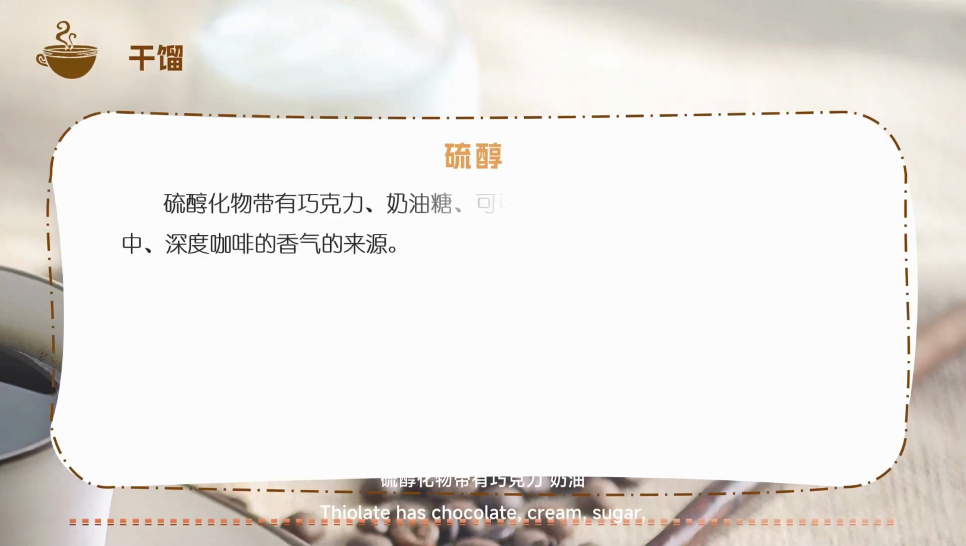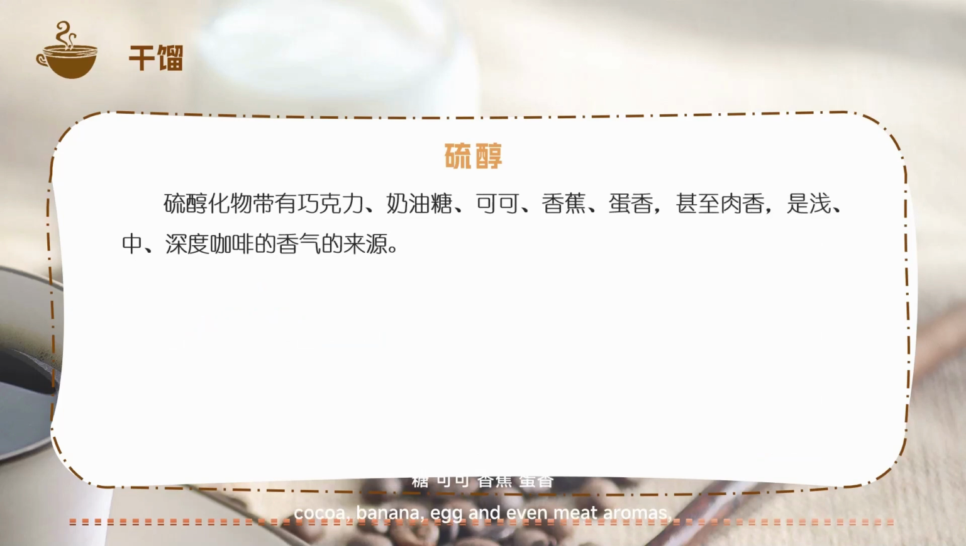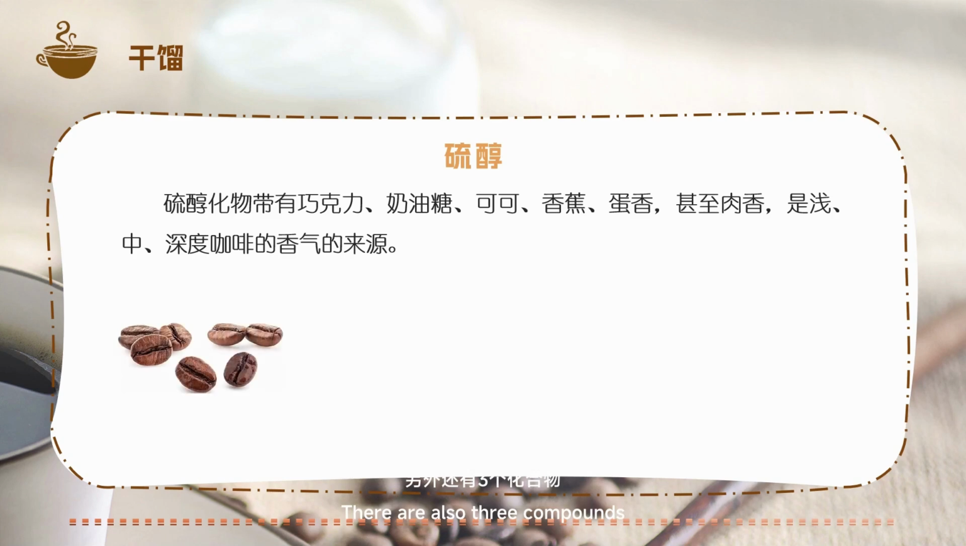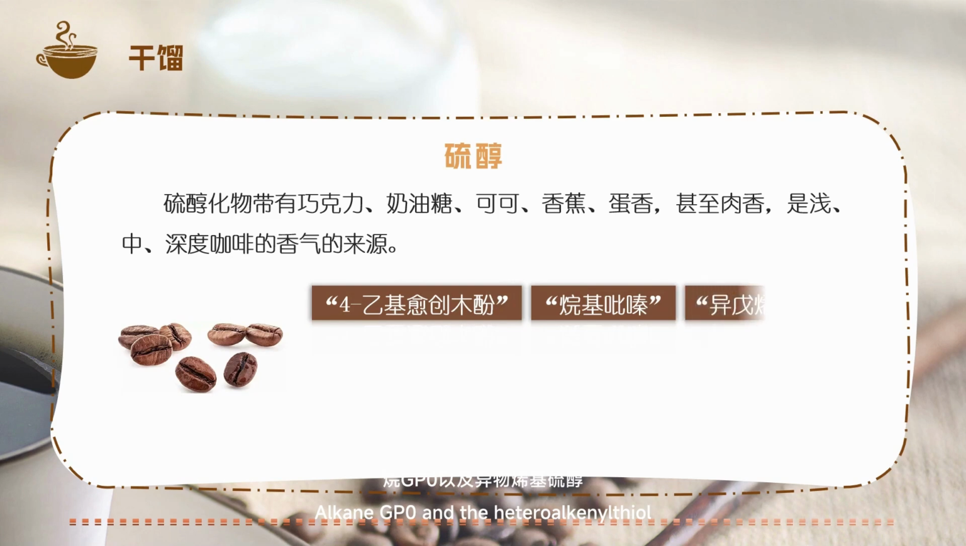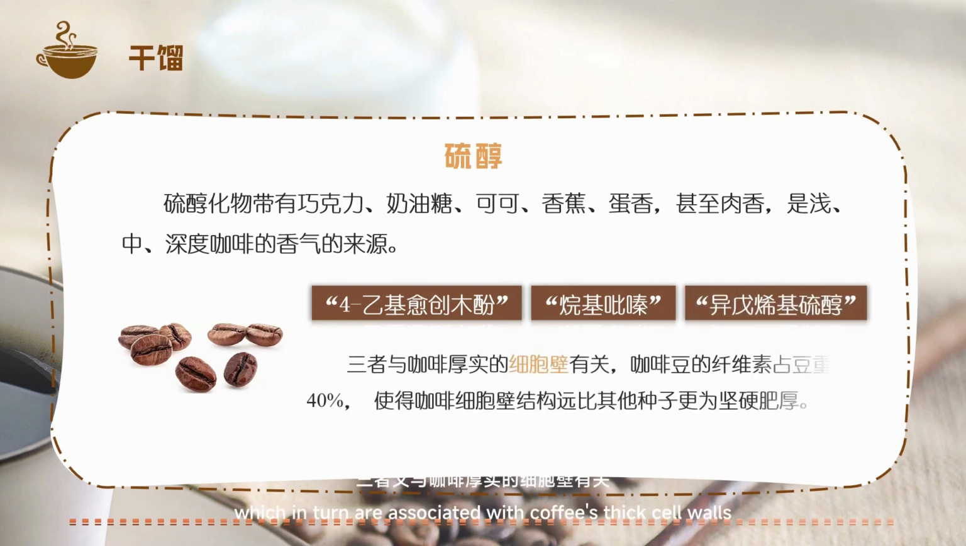The volatiles have chocolate, cream, sugar, cocoa, banana, egg, and even meat aromas, which are the source of light to deep coffee aromas. There are also three compounds associated with coffee aroma, including tetraethyl precreosote, alkane GP0, and the heteroalkylthiol, which in turn are associated with coffee's thick cell walls.